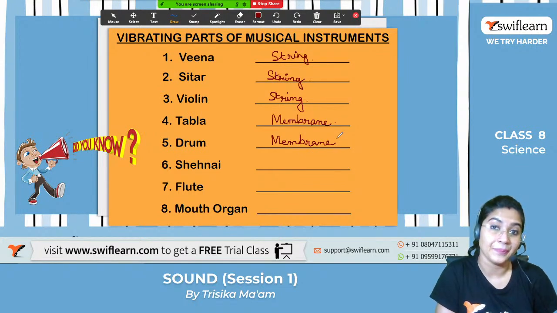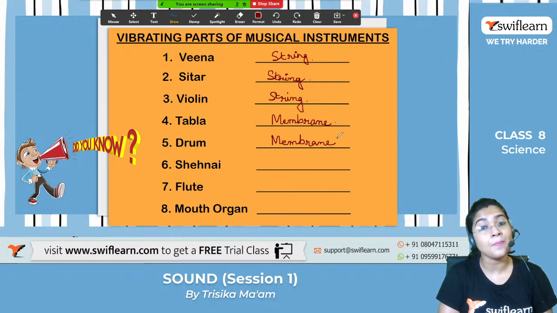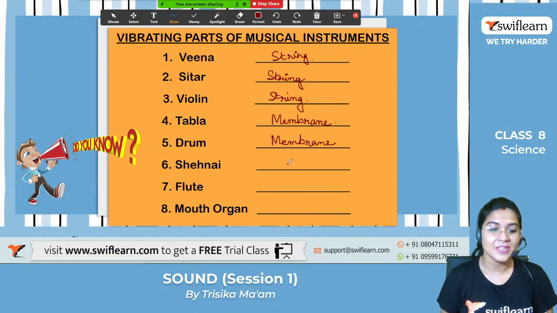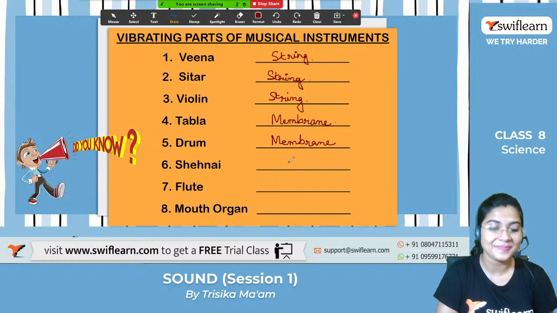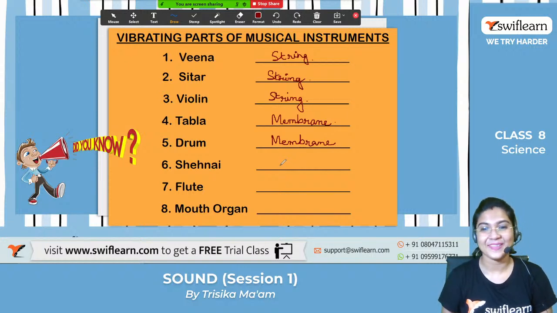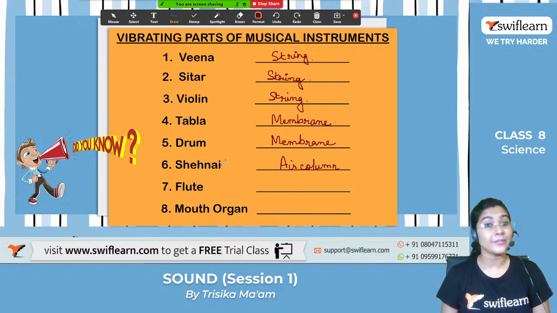It's the shehnai. So what is the vibrating part of the shehnai? What type of instrument is it? Let me see who can give me the correct answer first. Please do comment on the chat box so that I can also understand that you have got it, whatever we are discussing, and you don't have any doubt. Yes, the air column, we can say. Okay, the air column. So this is a wind instrument.